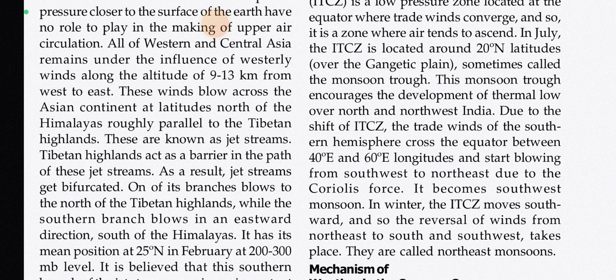Due to the shift of ITCZ, the trade winds of the southern hemisphere cross the equator between 40° east and 60° east longitudes and start blowing from southwest to northeast due to the Coriolis force. It becomes southwest monsoon. In winter, the ITCZ moves southward and so the reversal of winds from northeast to southwest takes place. They are called northeast monsoons, जो कि अभी चल रहा है.